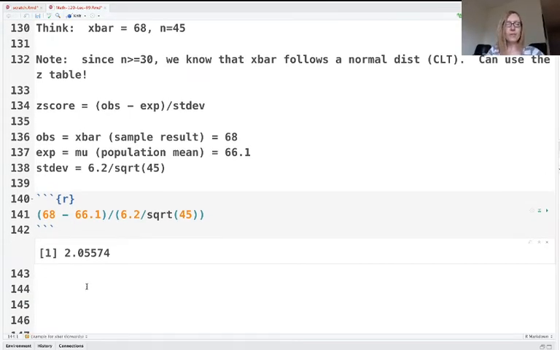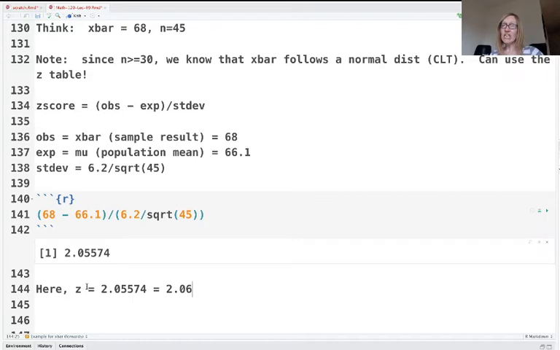So z is equal to 2.05574. I'm going to round this to 2.06 because on the z table, everything gets rounded to 2.06. Okay, so far so good.